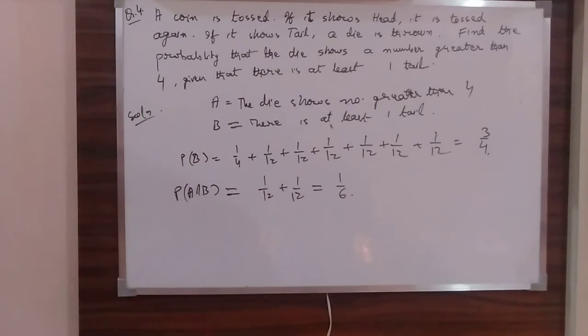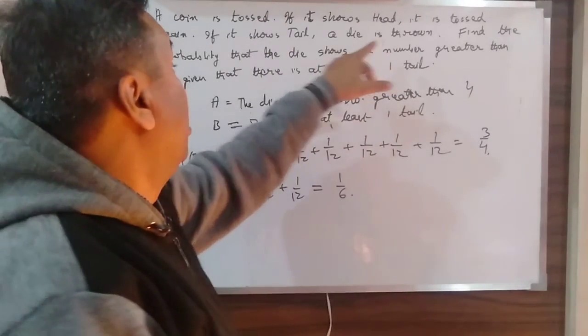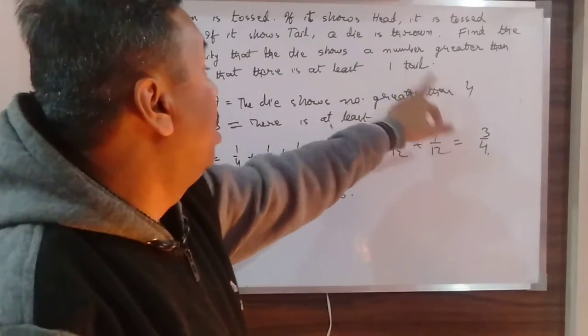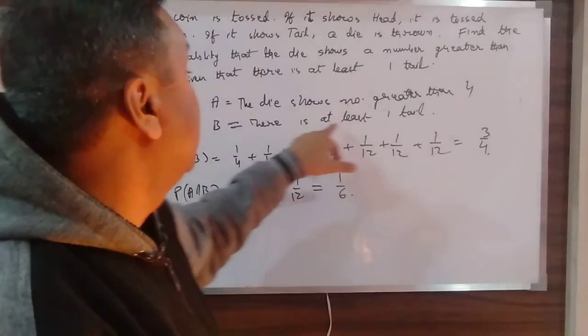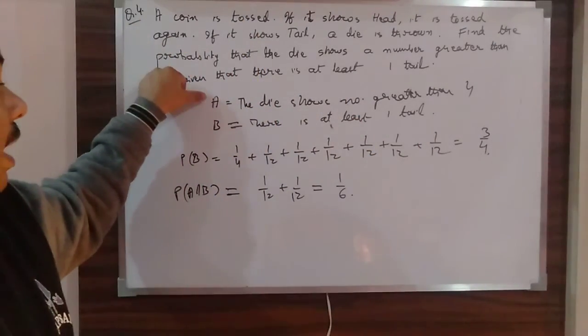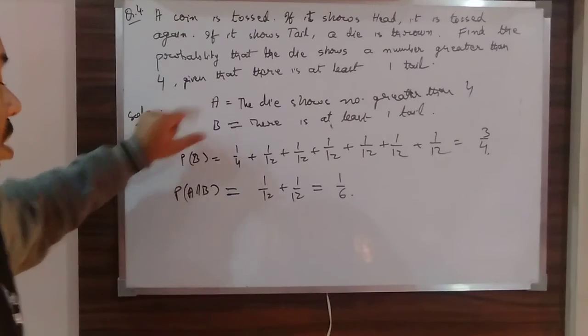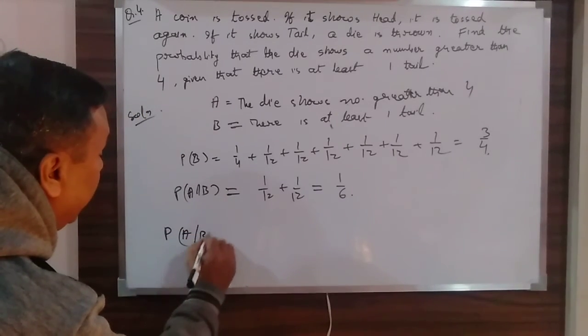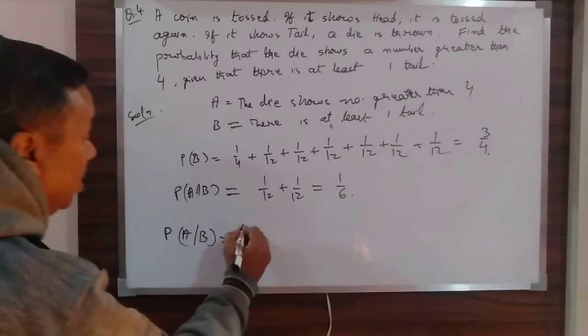Okay, now what do I have to find out? The probability that the die shows a number greater than 4 on the condition that there is at least one tail, or the probability of occurrence of A on the condition that B has already occurred, or I can say I have to find out P(A given B). So what will this be?